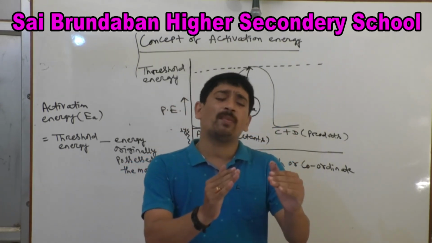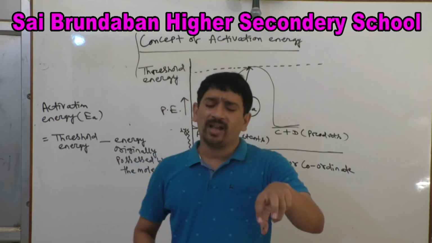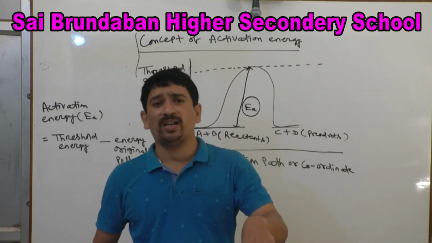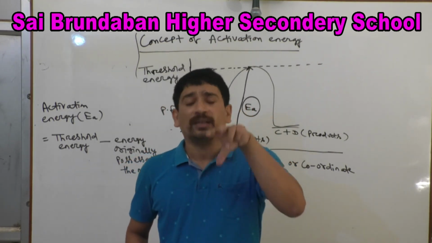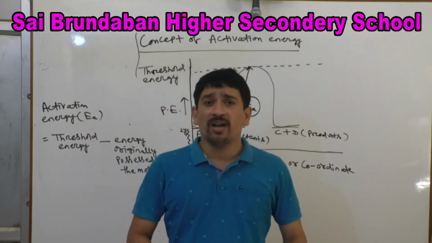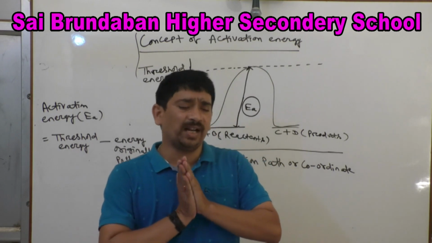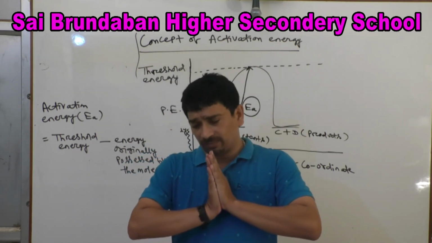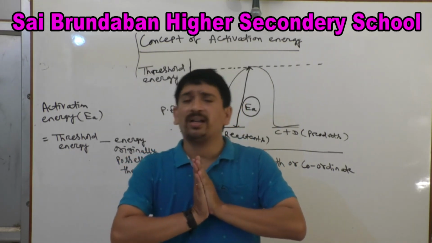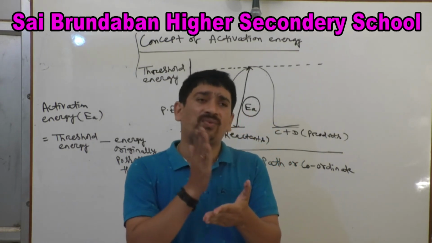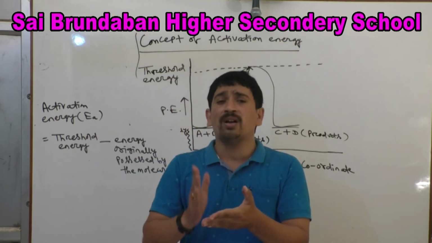That extra amount of energy, that extra food you are consuming, is called activation energy. Suppose you are reading six hours or eight hours. How much food are you consuming at that level?